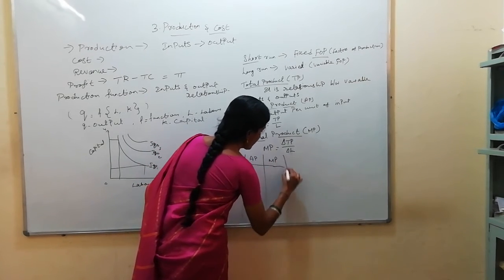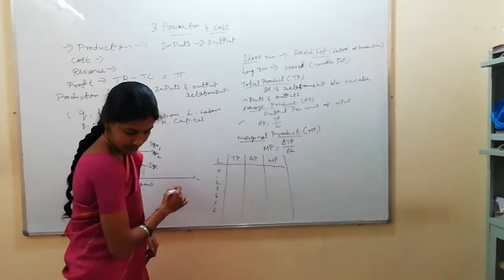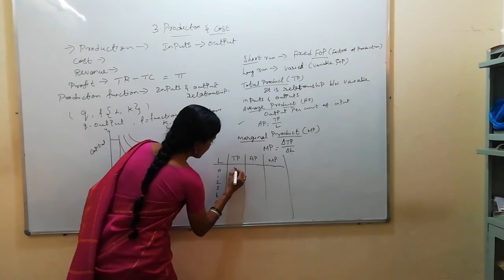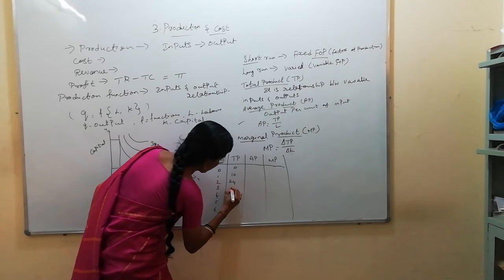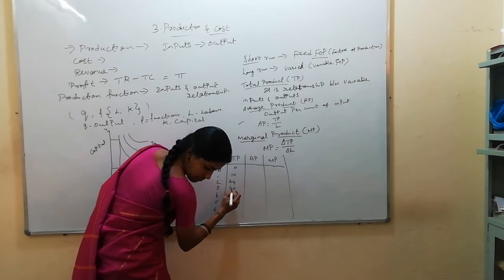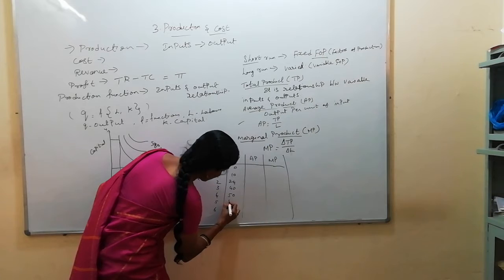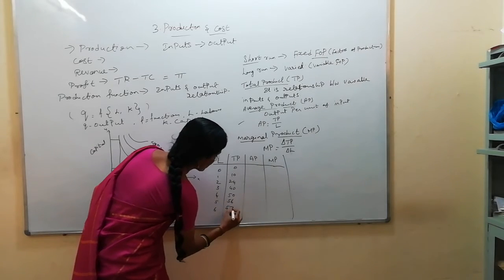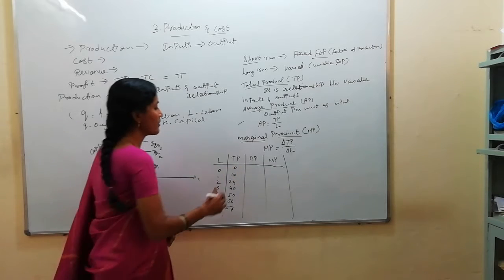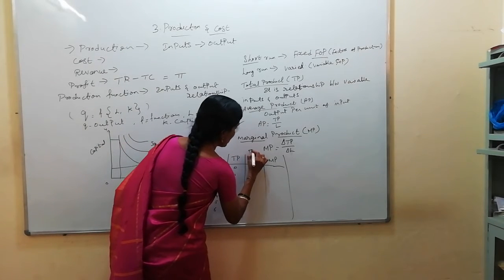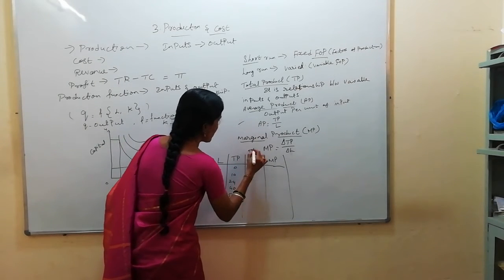So what I am going to do, I am going to give the values for this. 0, 10, 24, 40, 50, 56, 57. So total product values are given. So average product, you know the formula. What is the average product formula? TP by L. Total product divided by L.